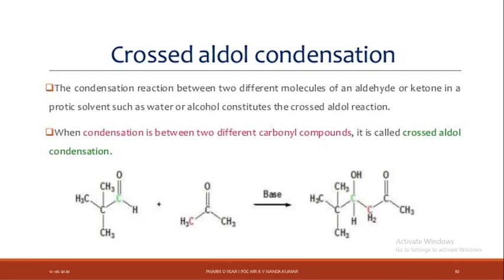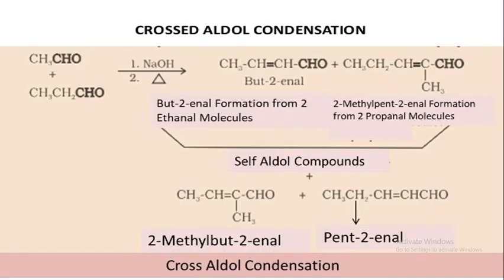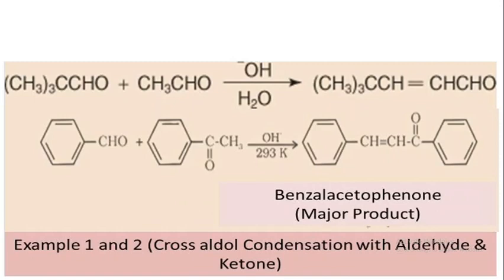But crossed aldol condensation, a simple example, acetaldehyde and propanaldehyde, different aldehydes. Or the next example, benzaldehyde and acetophenone, C6H5C=OCH3, in the presence of strong base OH⁻ at 293 Kelvin gives a product named benzalacetophenone, that is the major product.